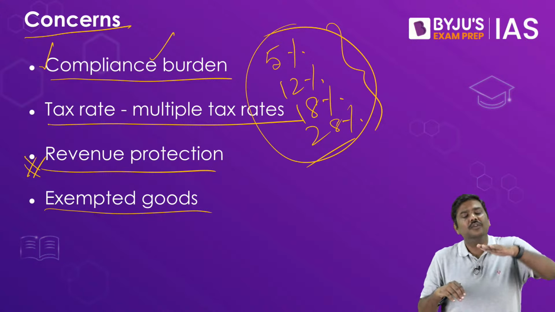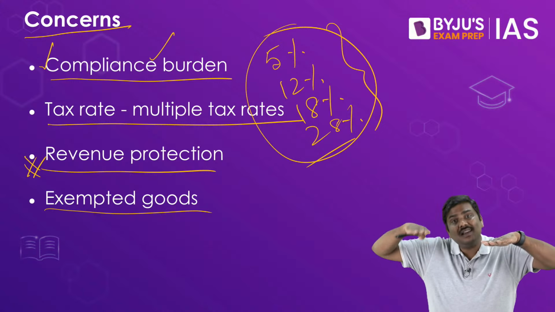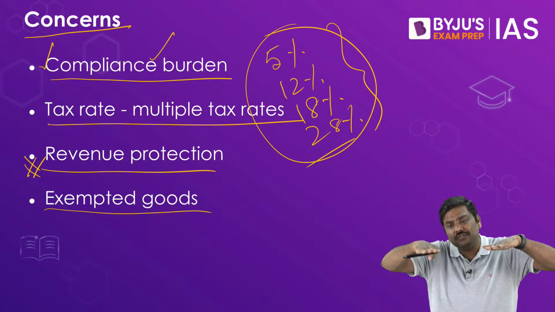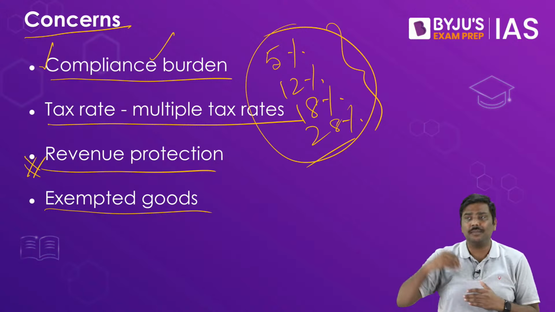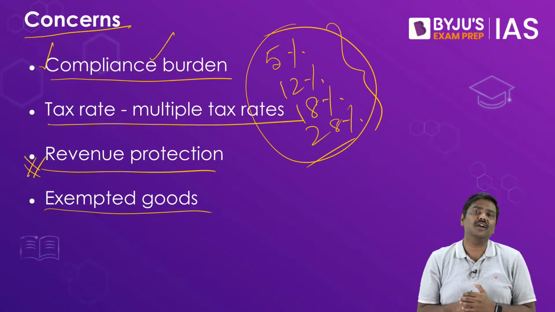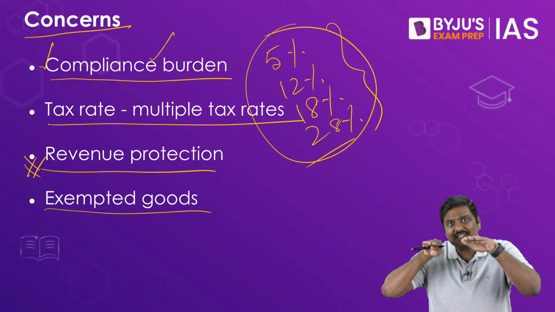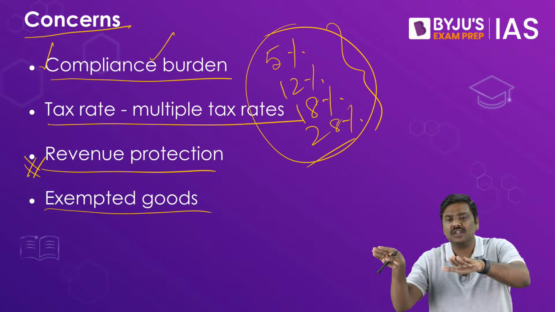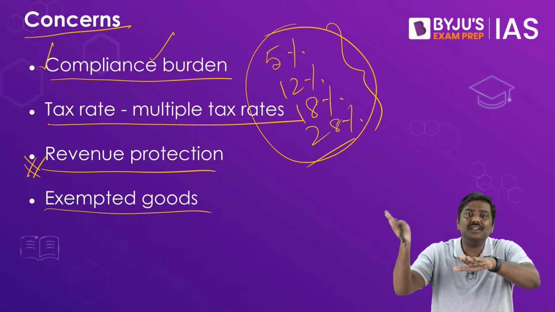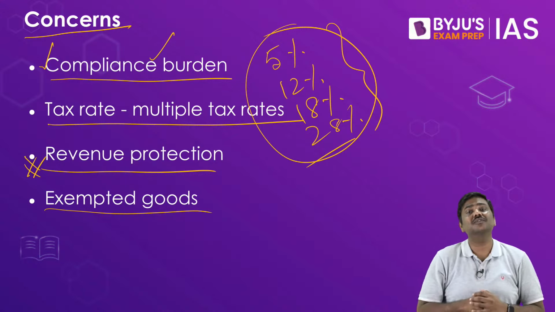Because right now we have GST, we parallelly also have other types of goods and services on which different types of taxes are being imposed by the center as well as the state government. So if I continue the same, it is going to defeat the whole purpose of one nation, one tax. So we need to subsume, merge all of them into the concept of GST.